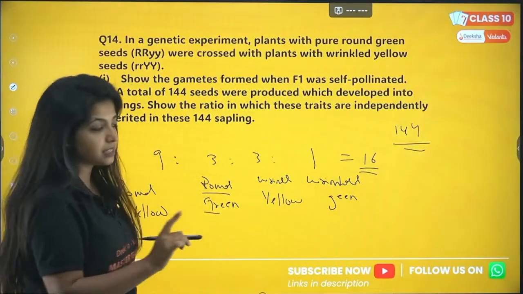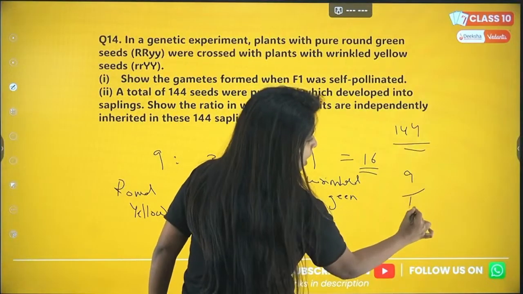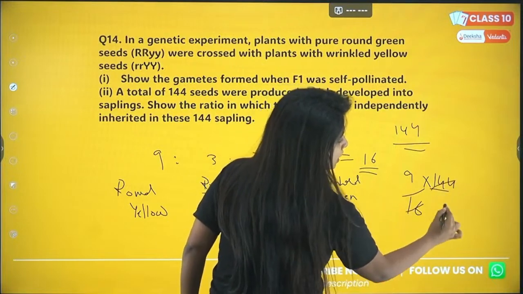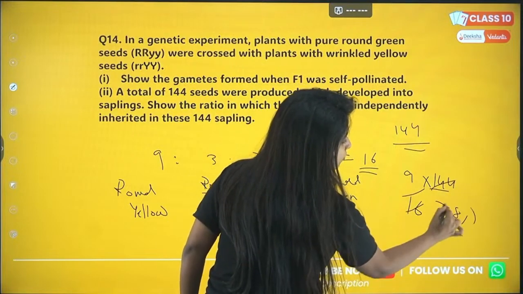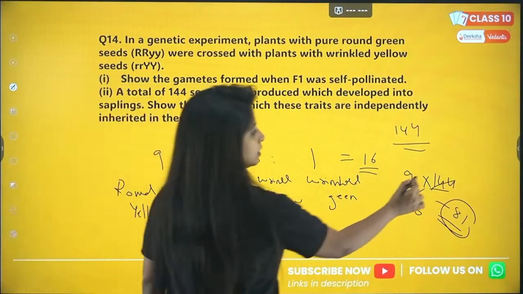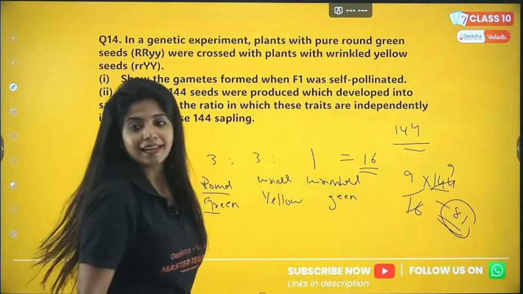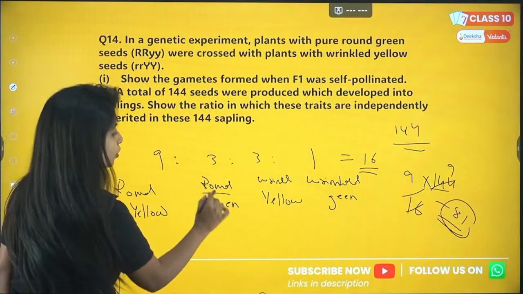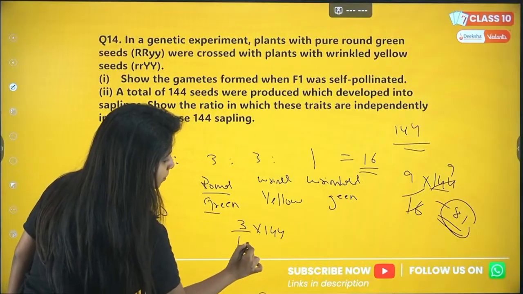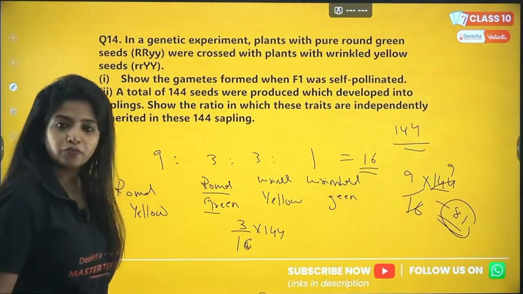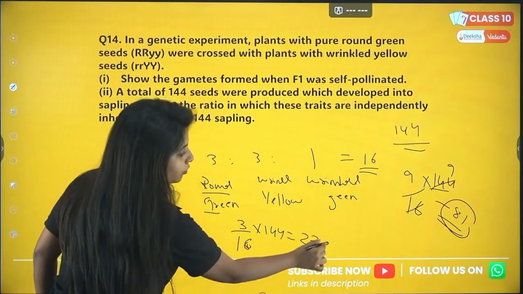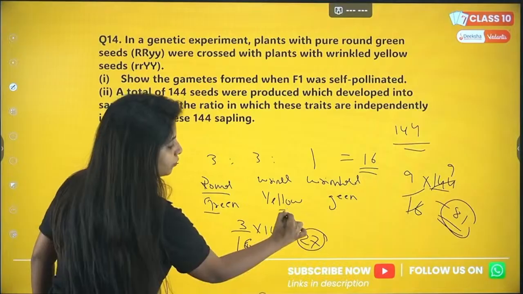We have 16 plants. 9 out of 16 into 144 comes out to be 81. 9 into 9 is 81. The same thing you have to do for all of them. So 3 by 16 into 144 gives you 27. Over here it will be 27. The same thing goes over here also.